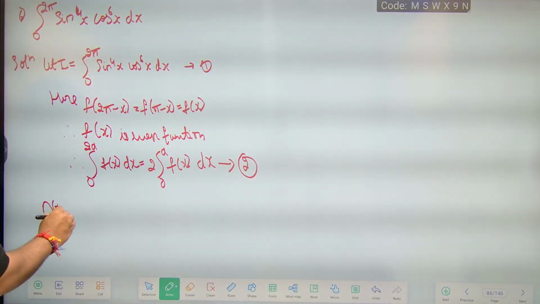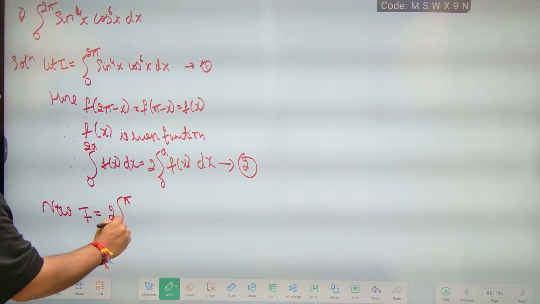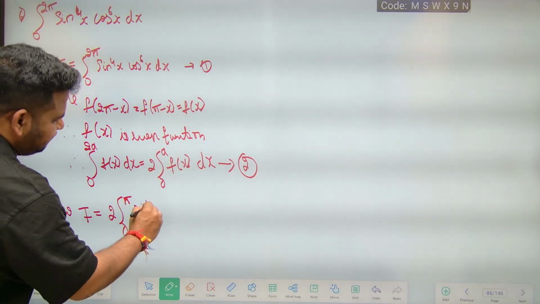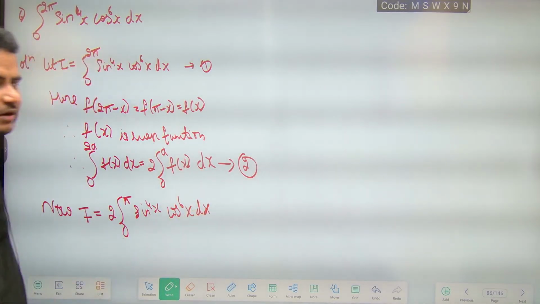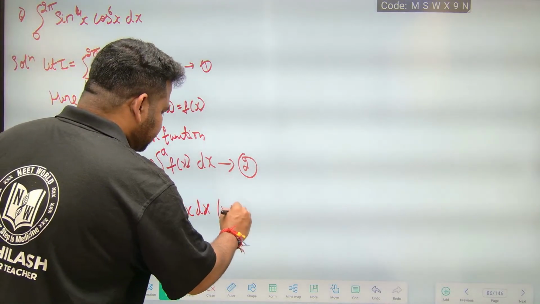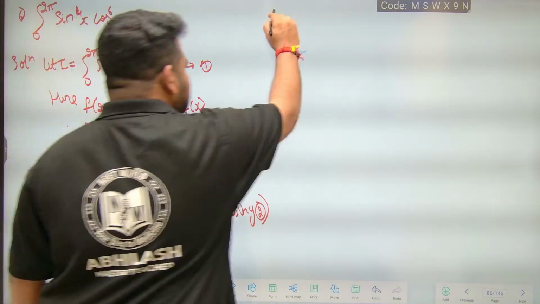Now I can be written as 2 times integral 0 to pi, okay, sin power 4x into cos power 6x dx. But to apply our formula, we need 0 to pi by 2, so we should apply this result again. Okay, so using result 2, now again I will apply.